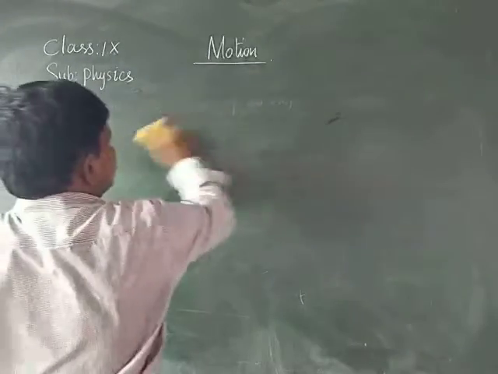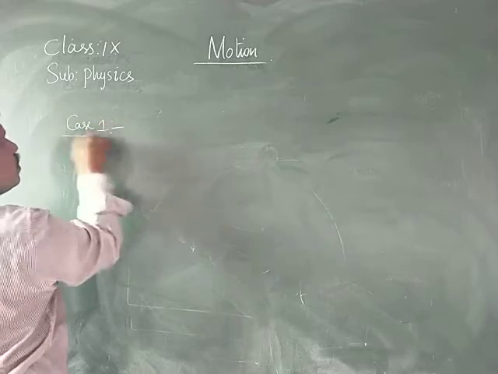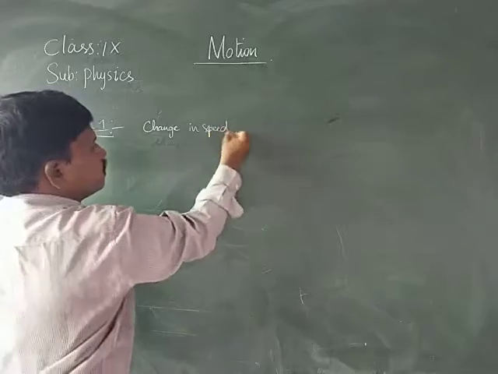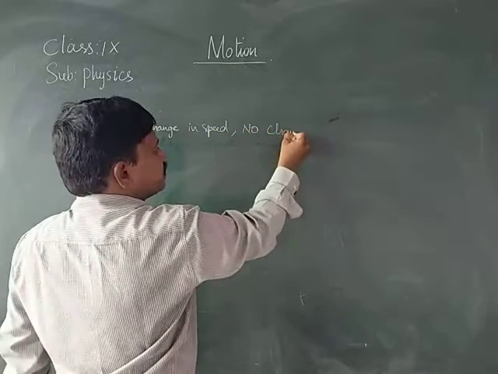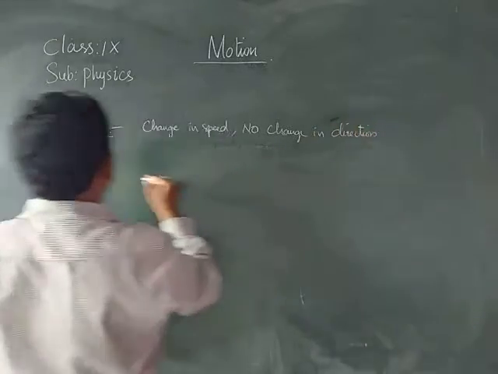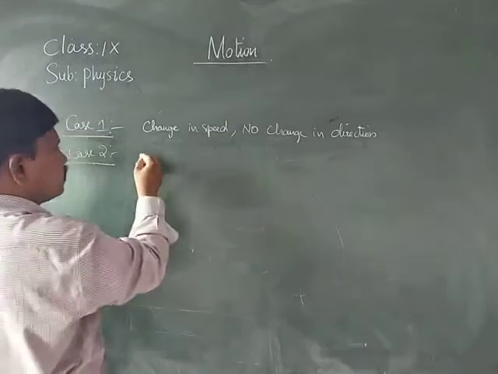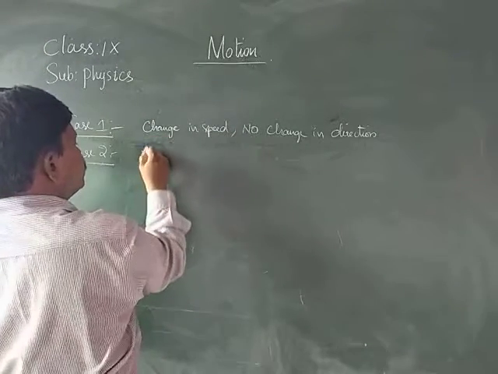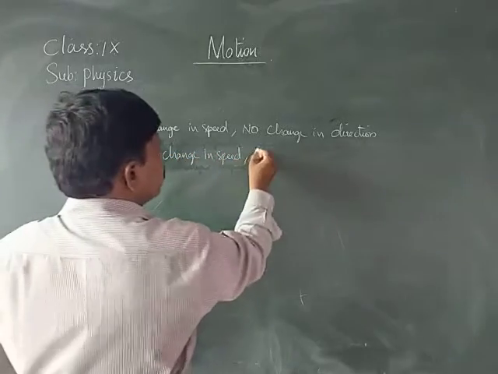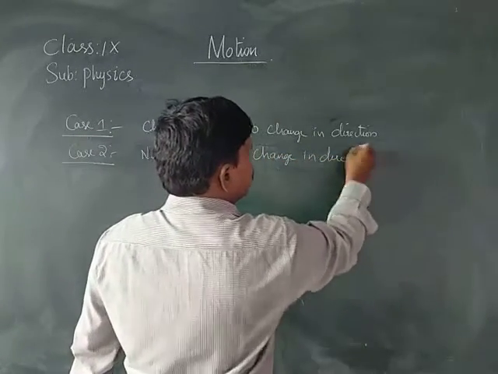In case 1 we observed that there is a change in the speed, no change in direction. There is no change in the direction of the object. Case 2: an object is thrown in a circular path. There is no change in the speed, but there is a change in the direction.